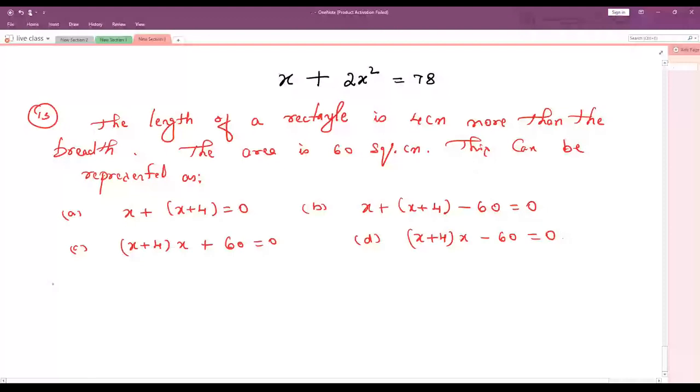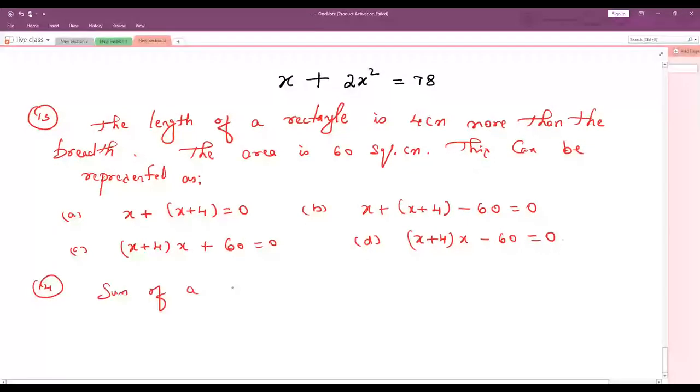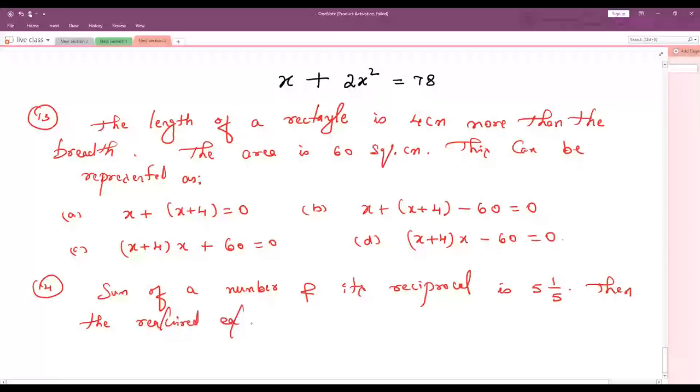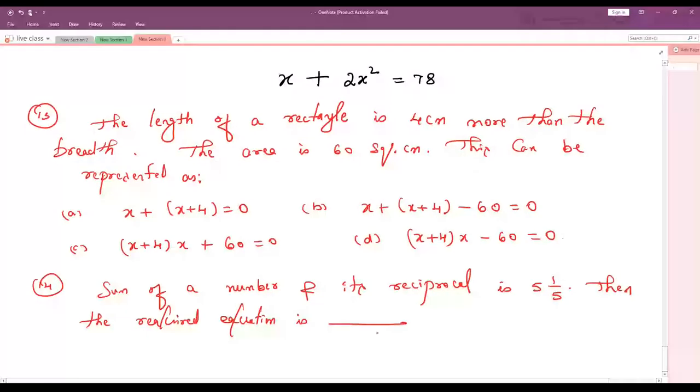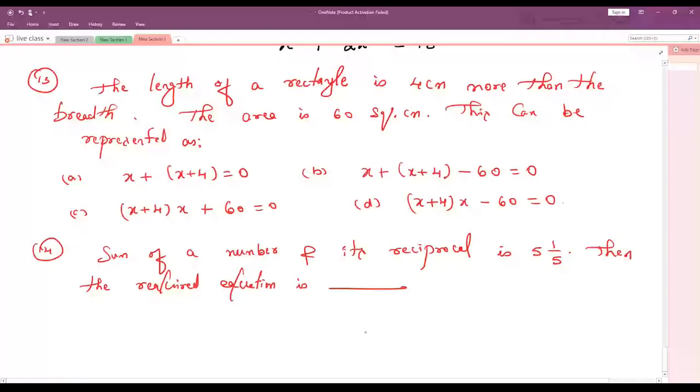Next question. Sum of a number and its reciprocal is 5 1 by 5, then the required equation is dash.